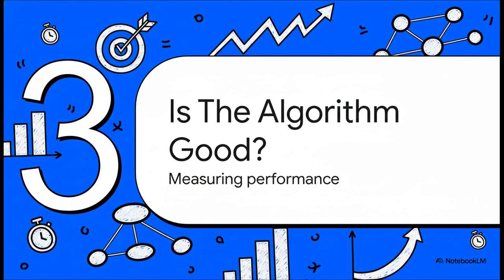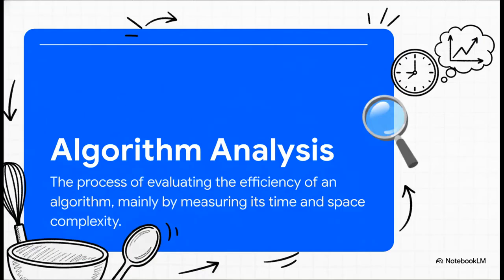Okay, so our algorithm works. We found the biggest number. Job done, right? Well, not so fast. Just because a recipe works doesn't mean it's a good recipe. This leads to a huge question in computer science. How do we actually measure performance? The official term for this is algorithm analysis. And really, it's just the process of figuring out how efficient our step-by-step procedure actually is.